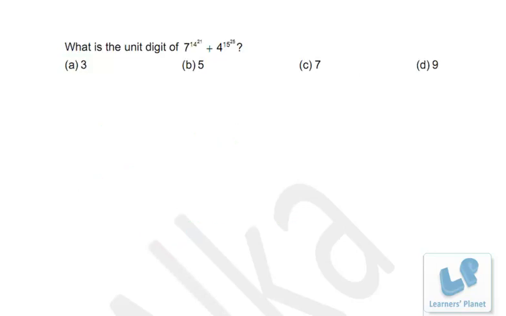Okay. Now we have to find out the unit digit of this expression: 7 raised to 14 raised to 21, and 4 raised to 15 raised to 25. Now it's very simple. Do not be scared of these heavy numbers. See, 14 raised to 21 means 14 into 14 into 14 for 21 times. Obviously it will be a multiple of 4, isn't it? That means we have 7 raised to 4k, that means the power of 7 is any multiple of 4, right?